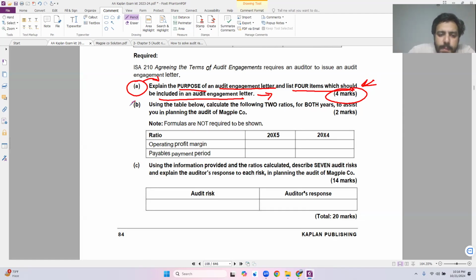Now let's come towards the B part. This is also something that we can solve now. Using the table below, calculate the following 2 ratios for both years to assist you in the planning of the audit of Magpie Corporation. Very easy, 2 marks within the exam. You just need to calculate these 2 ratios. So how am I going to calculate them?